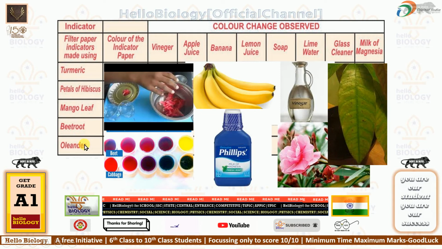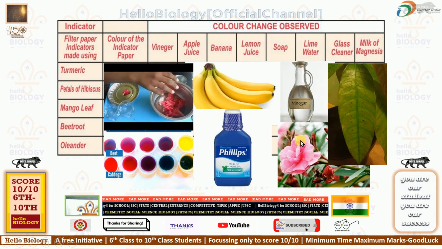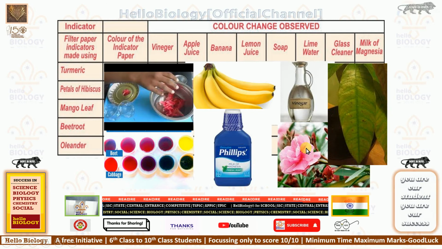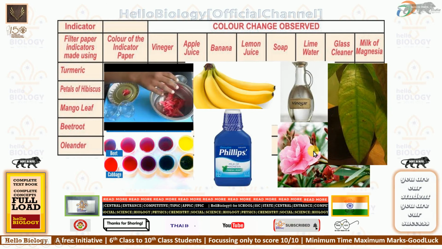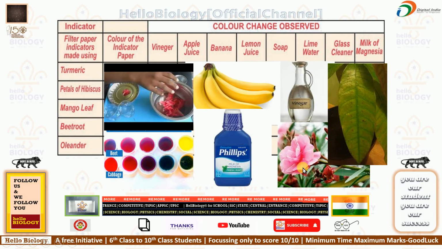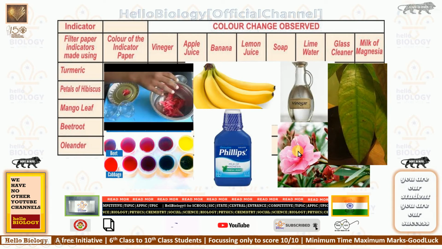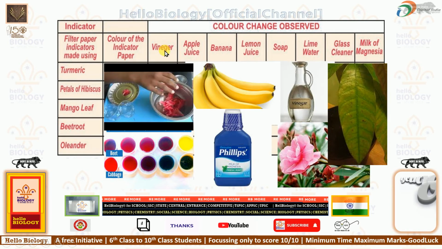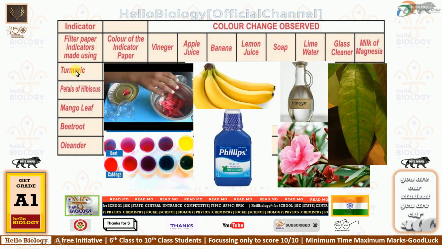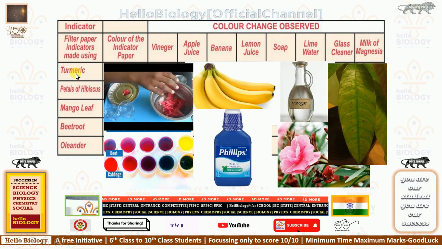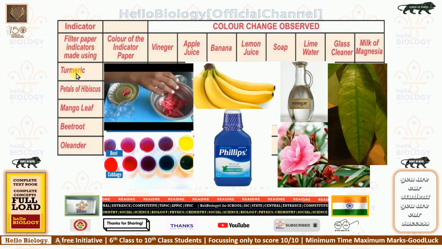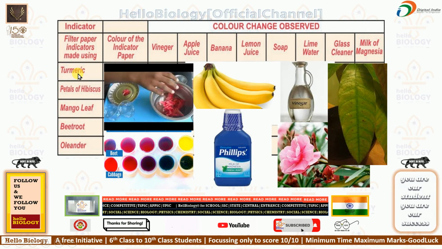different colors. And oleander, here is the oleander, you can see. Oleander flower you can see everywhere. With this also you can make a paste. And then one by one we need to add. This is only for knowledge purposes. If time is there in the schools you can perform it. If time is not there, knowledge is enough.